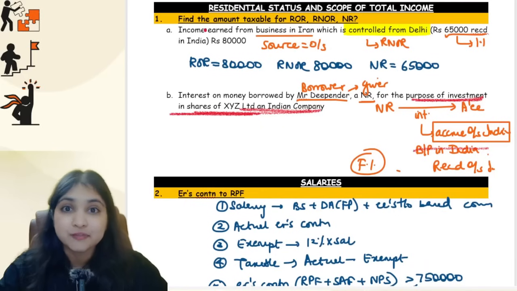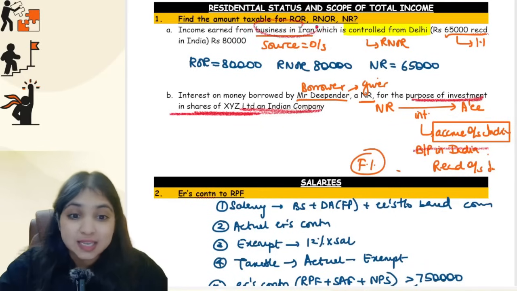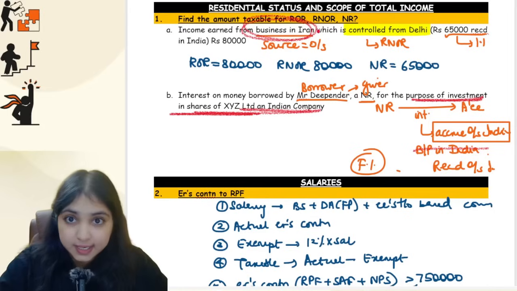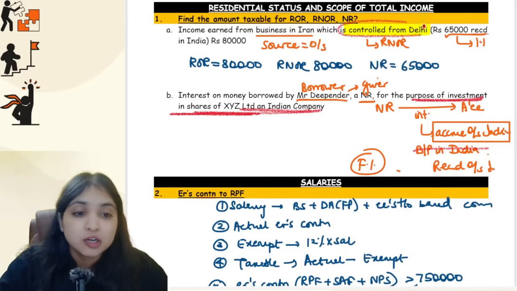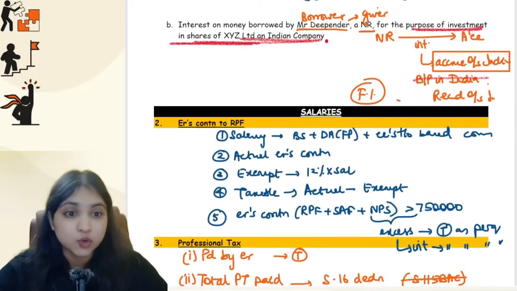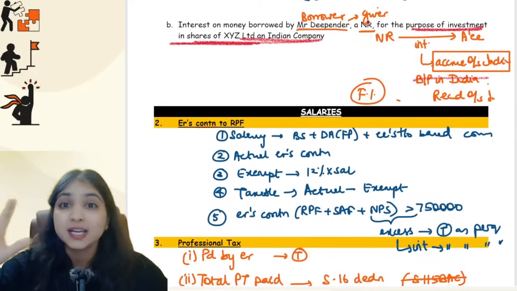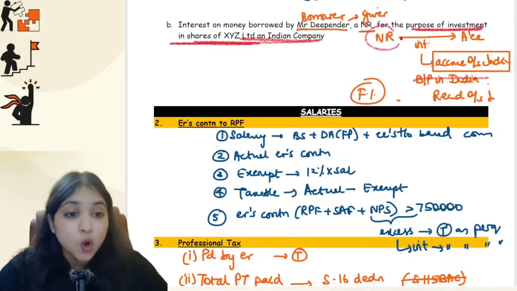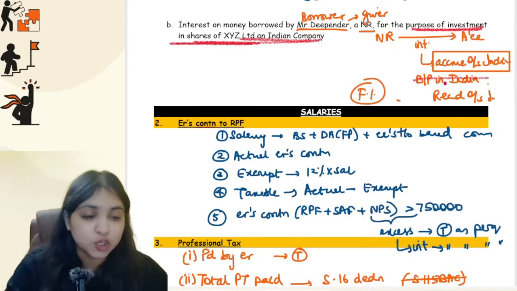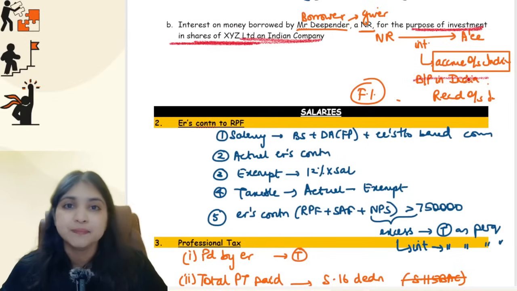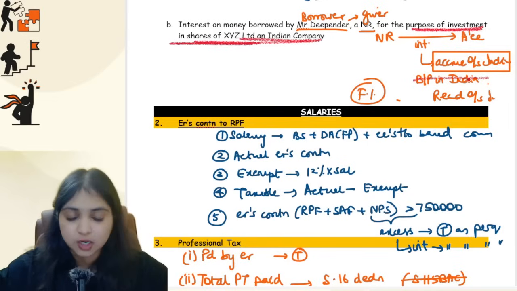Listen carefully. My first point was the business is in Iran, controlled from Delhi. Source of the income is outside India. Business is in Iran. Business is outside India. So source is outside India. Controlled from Delhi is relevant only for RNOR. Second point we had learned, when it comes to interest, royalty, FTS, the whole focus is on who the giver is. Giver is non-resident. Your first answer will be accruing outside India. Non-resident plus interest, only one exception you have, is a loan being used for business or profession in India. If yes, then you will say that it is accruing in India, otherwise accruing outside India.